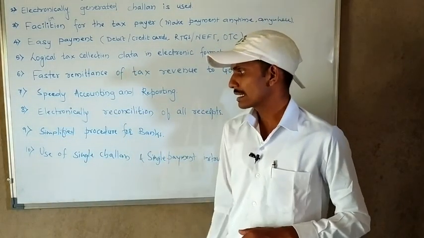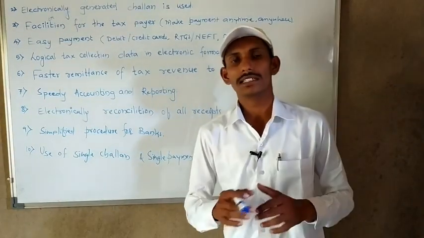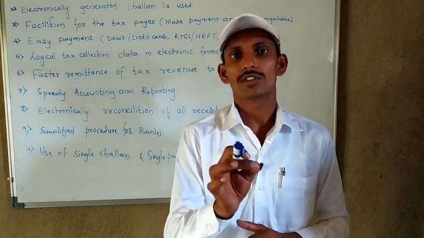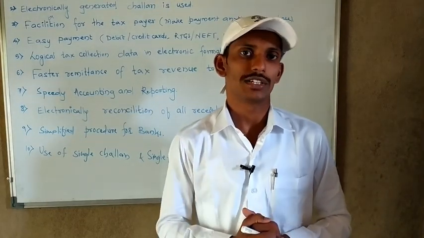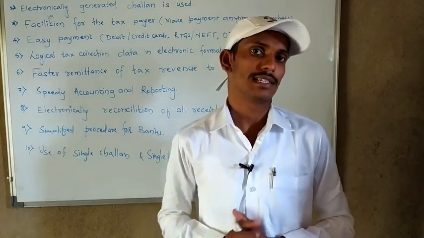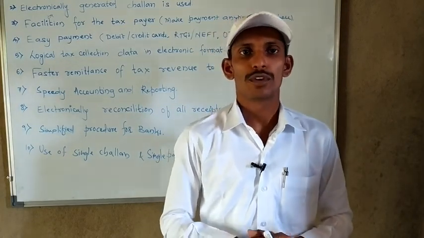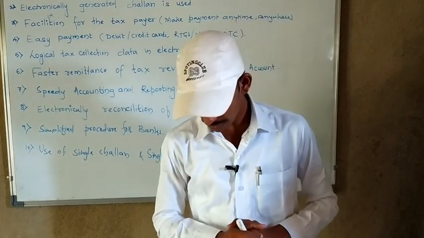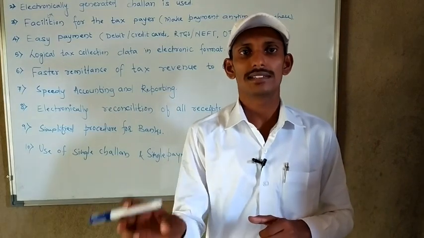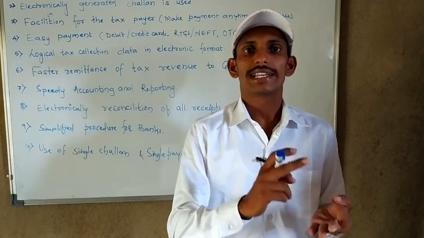The last one is use of single challan and single payment instrument. As I told you, in the GST process an electronic challan should be generated, and that challan should be in only one format. No other format is there. In the earlier system, for example, whenever you deposit the fees of the college, you get so many receipts: college copy, bank copy, candidate copy.